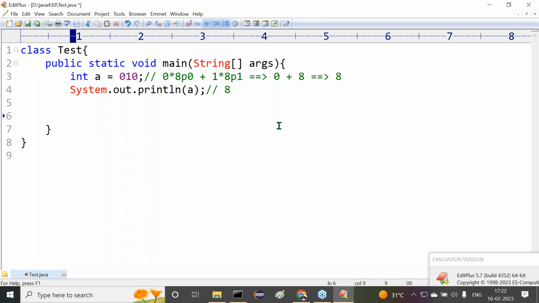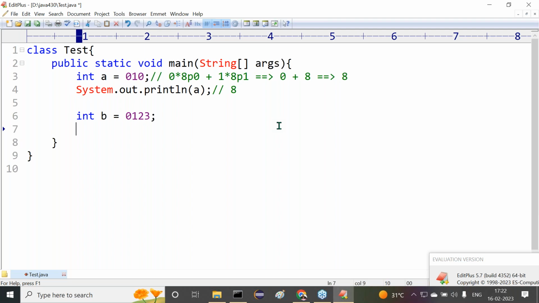Understand it clearly. Next one is int b is equal to 0. Now I just want to give 1, 2, 3 for example. 1, 2, 3. I give it 0 1 2 3. Okay, now here I'll provide System.out.println of b. Now tell me, calculate it now. 0 1 2 3 I've given there. 0 is the octal number specification. The actual number is 1 2 3. Now tell me 3 star what are we able to provide there.